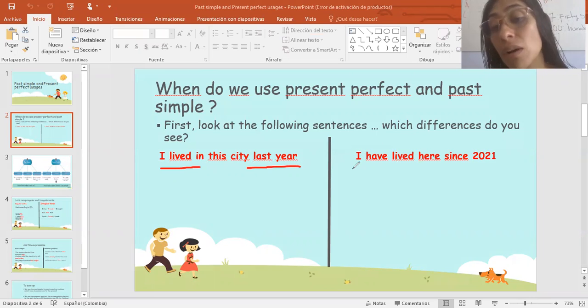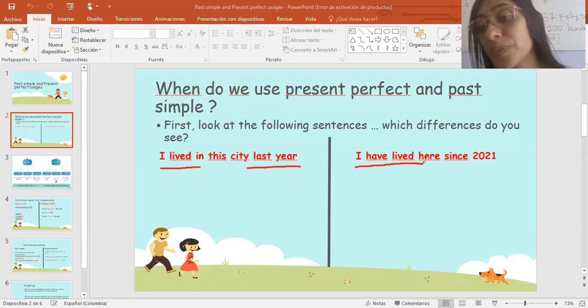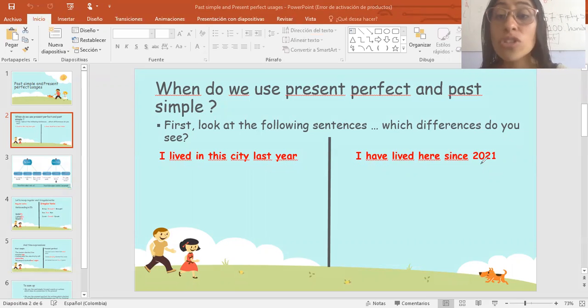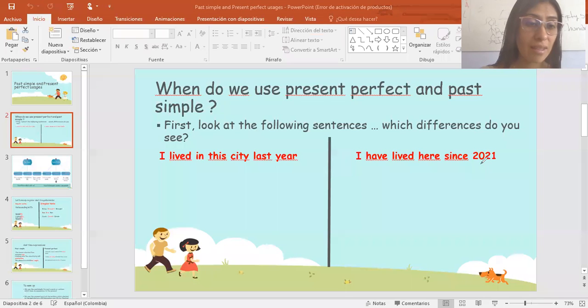Okay, and in the second one, I can see here "have," the auxiliary, and "lived," which is the participle that I use in order to form the present perfect. Here we see "since," which is a time expression for present perfect, and "2021," which is the year that we are talking about. Okay, so what are the main differences between the present perfect and the past simple?